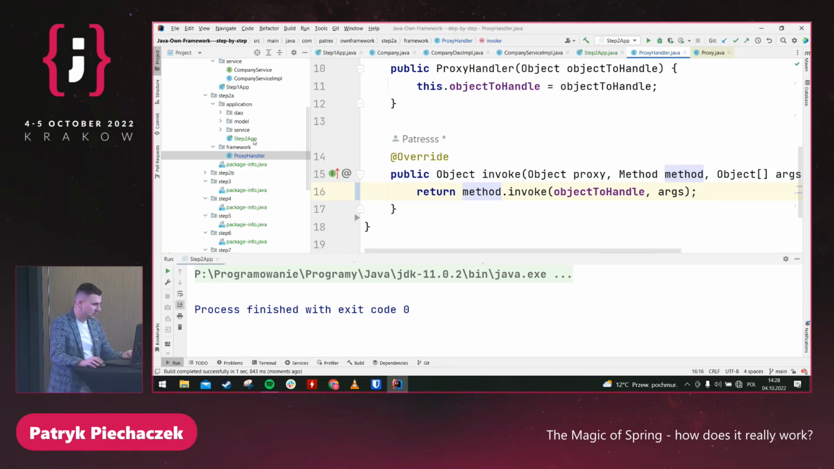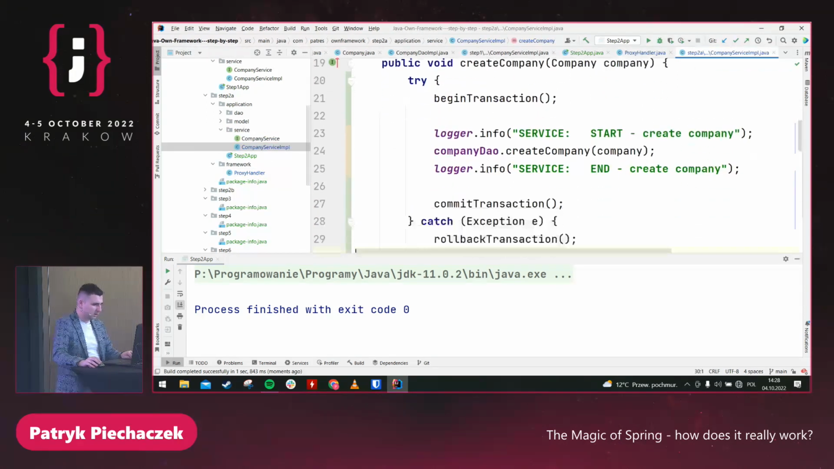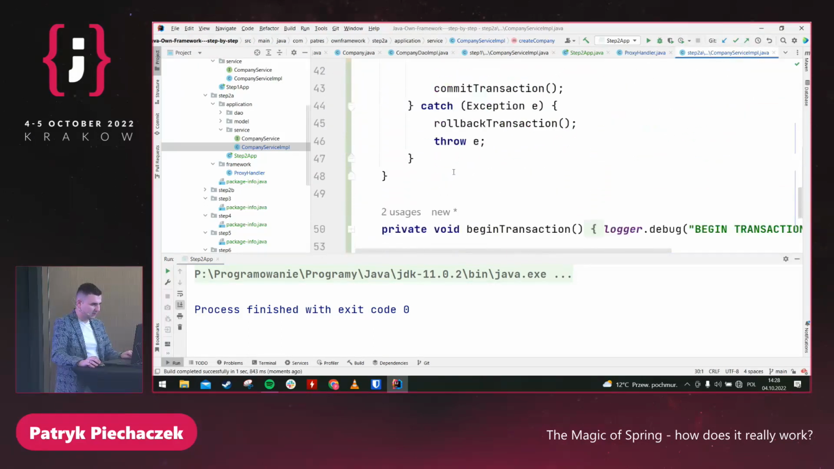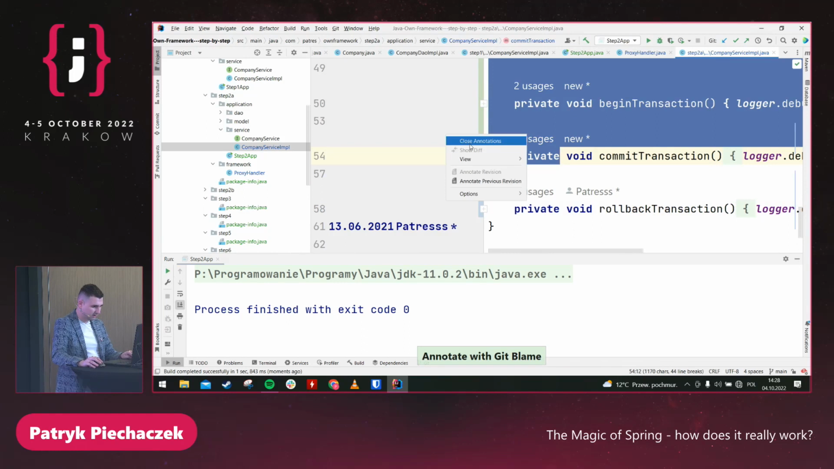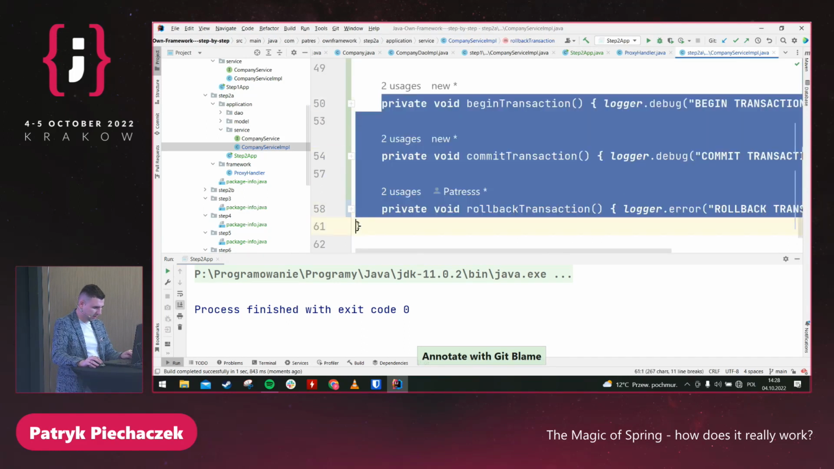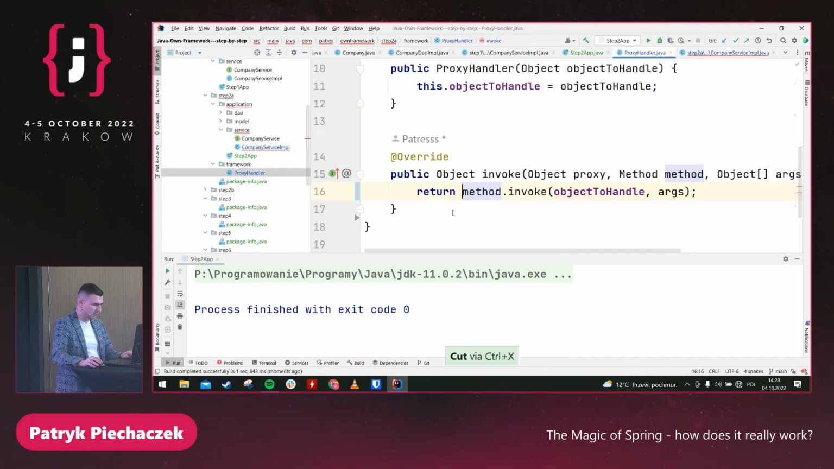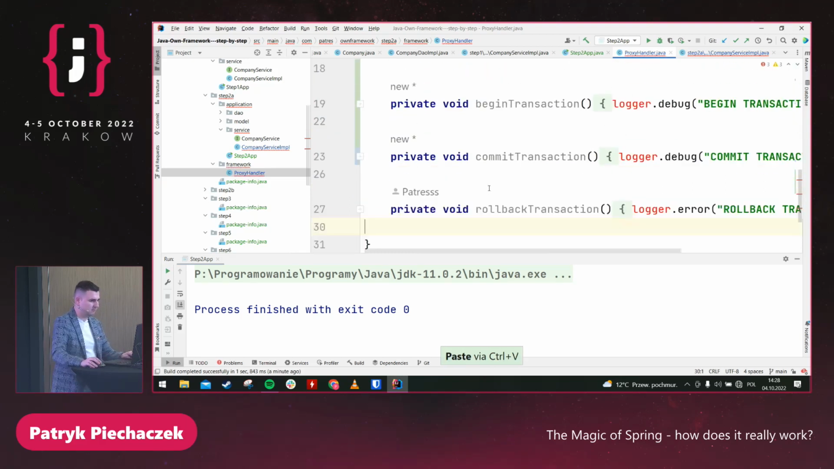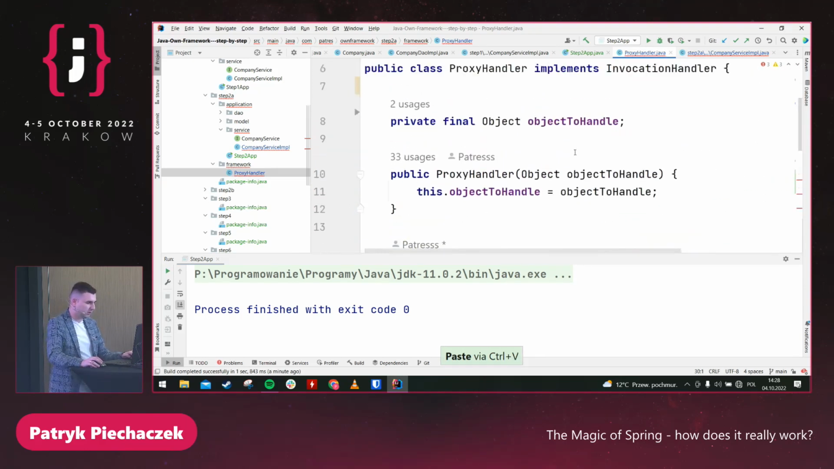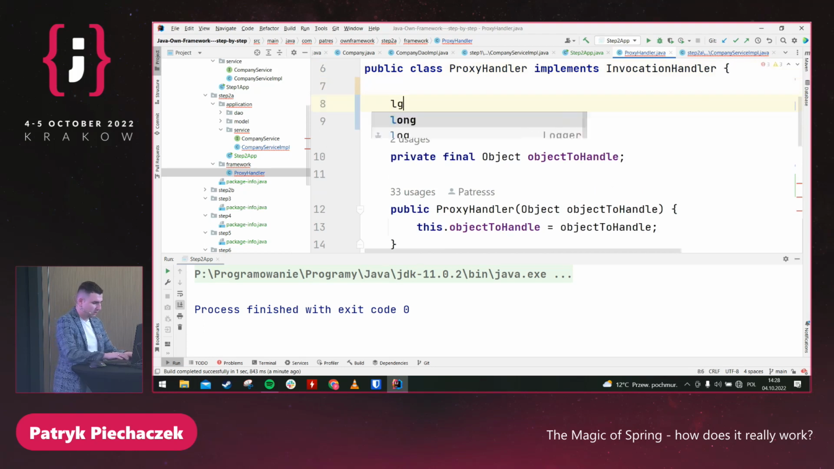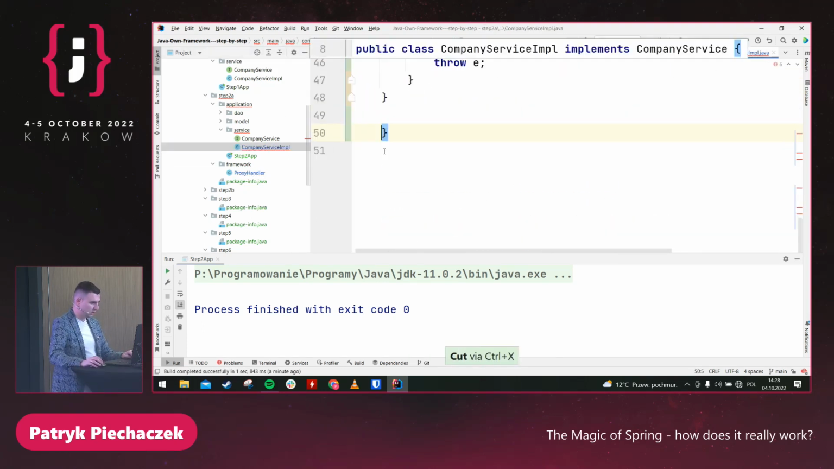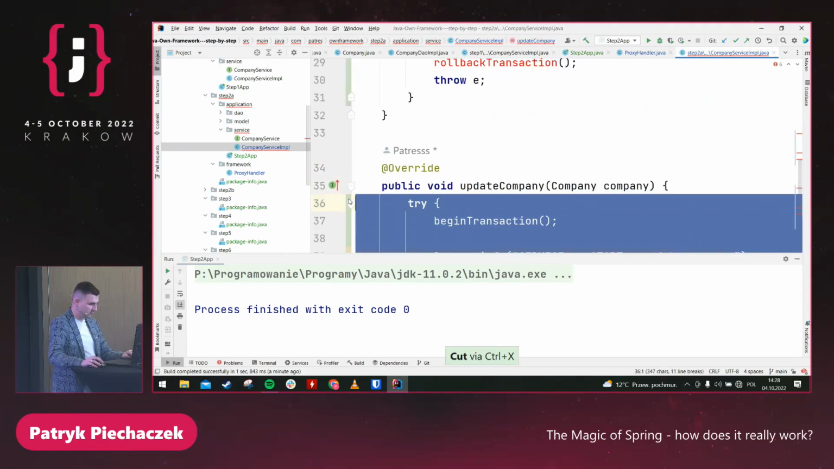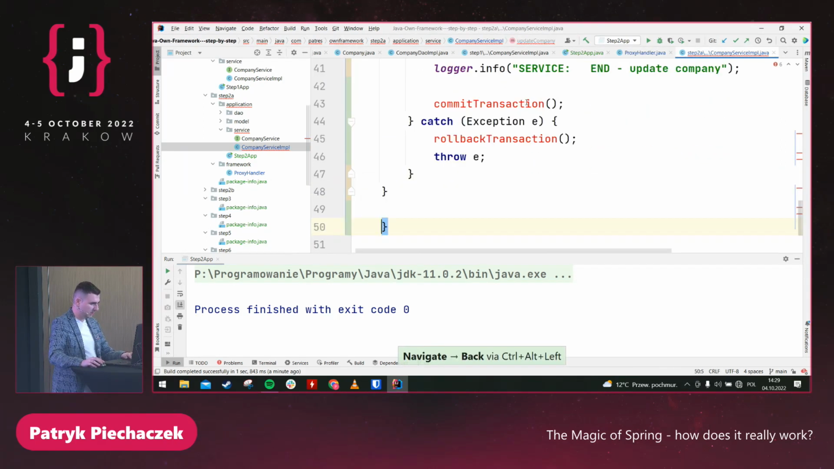Okay, but we did it for a reason: to move the logic related to the transaction from our company service impl. So let me start copy and pasting, just not like this. I need 3 methods. In my proxy handler, I'm going to add methods that are responsible for beginning, committing, and rollbacking. I need to add the logger. And in the end, I need to handle the transaction. So almost the same, copy and paste.